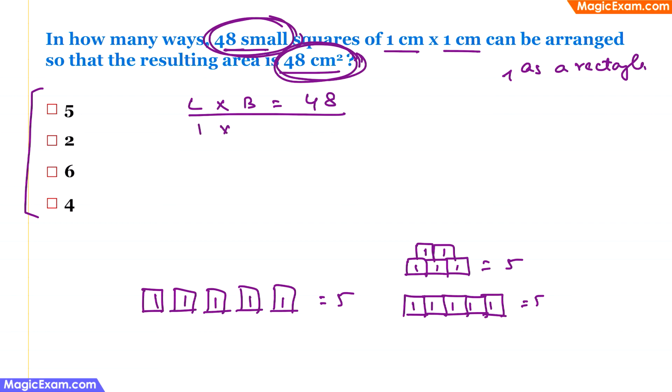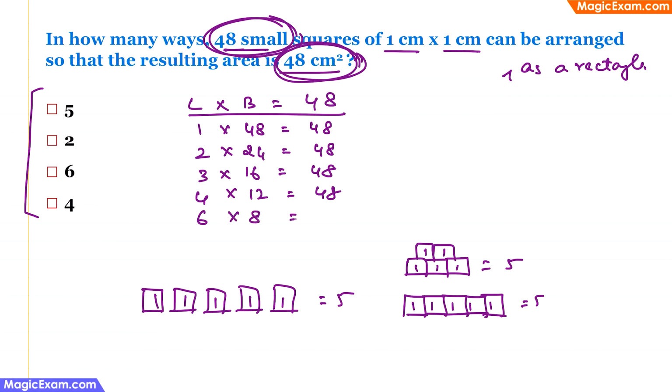For example, 1 into 48 is equal to 48, and 2 into 24 is equal to 48, and 3 into 16 is equal to 48, and 4 into 12 is equal to 48, and there is no multiple for 5, so 6 into 8 is equal to 48, and 7 doesn't form a multiple. Therefore, next we'll move to 8. So 8 into 6 is equal to 48. Now we can stop here, because you can see that 8 into 6 has already been taken here as 6 into 8, and everything after this will be repetitions.